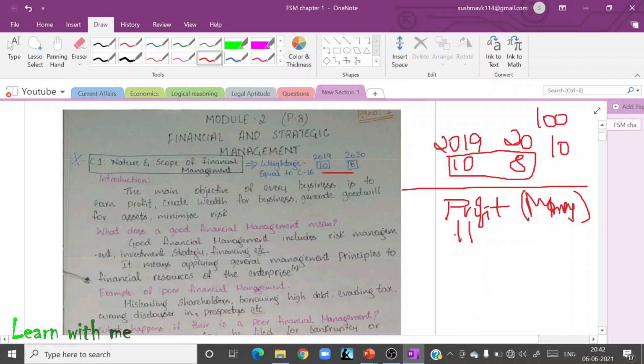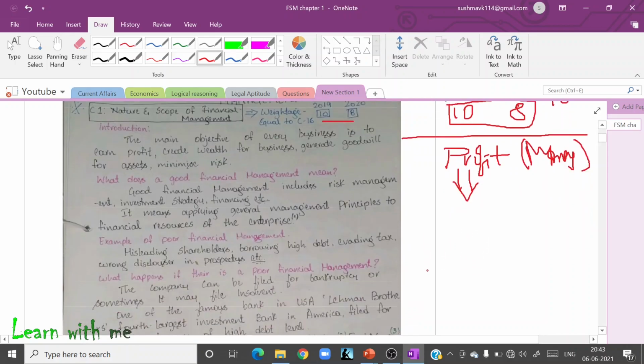Okay. So whenever there is a profit, what does the company have to do? They can simply say, okay, I have got a profit. I can really enjoy now. I can expand my business. I can create wealth for my company. I can construct another company. I can give it to my friend. I can call my friends for a party. I can have a kitty party in my home. Can a company think like that? No, it is impossible. Why?